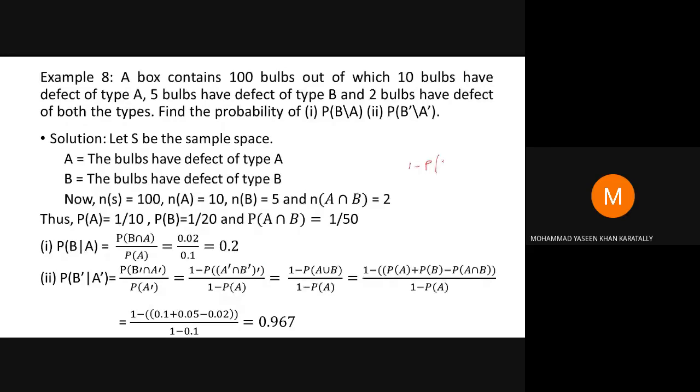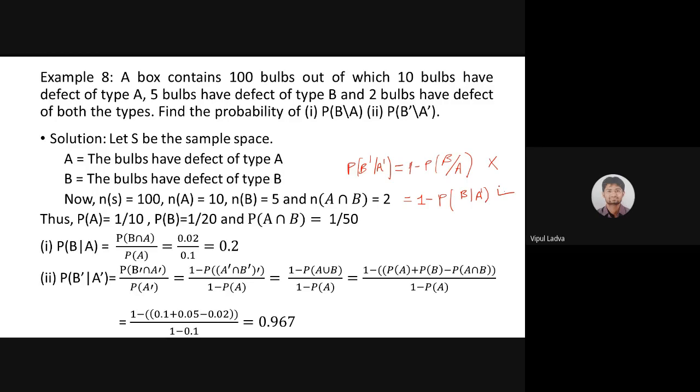Okay, that's not correct. Take care. That's not correct. 1 minus B over A dash, this is incorrect. Totally incorrect. Instead of writing that, you may use like this: probability of B over A dash. This will be correct. This will be the only correct way.